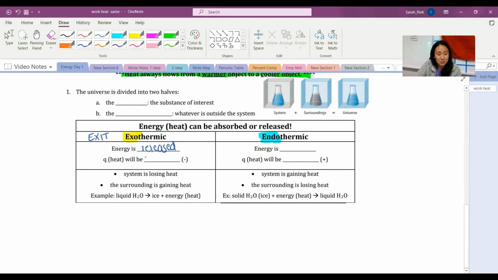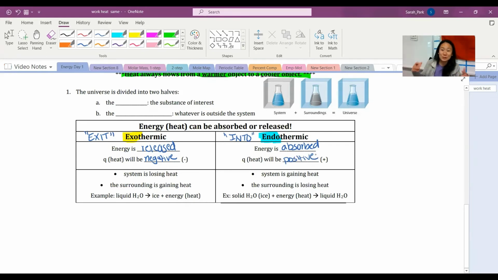So heat is going to be considered negative, okay? Negative is just a quick way of saying, hey, energy is gone. It has left, it's released, right? Endothermic then means energy is absorbed. It's coming into, right? Endothermic, into, or in. And so we are absorbing, we're taking in the heat. And so we usually indicate it numerically as a positive number.